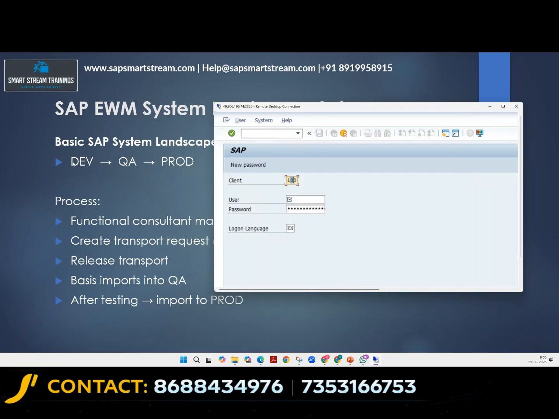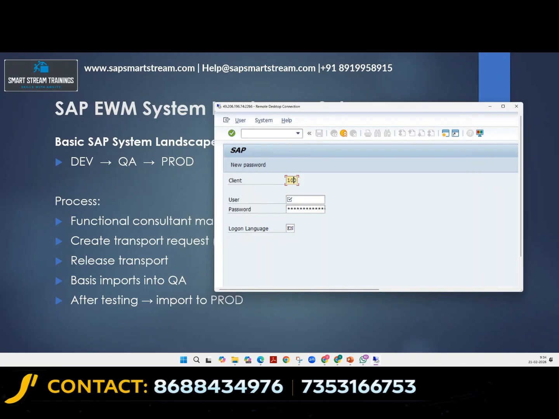system. Once we configure in this development, then we move everything we have configured to a quality system. Or in development also, we will have lower clients, like we have 100, so we can have 110, 120. We will move whatever configuration we have done to a different system, and in that system we will perform all the testings.